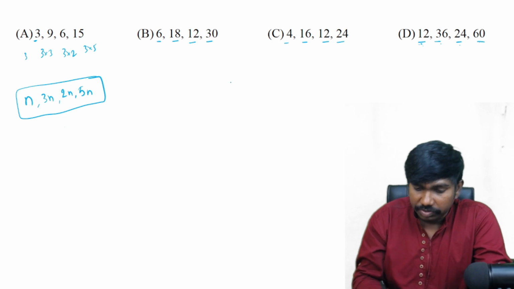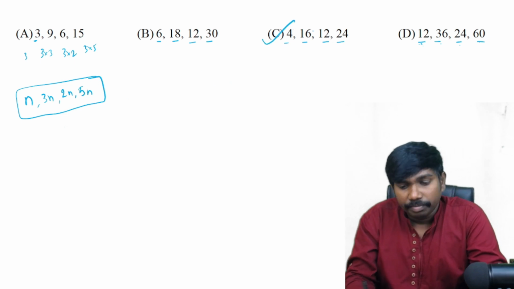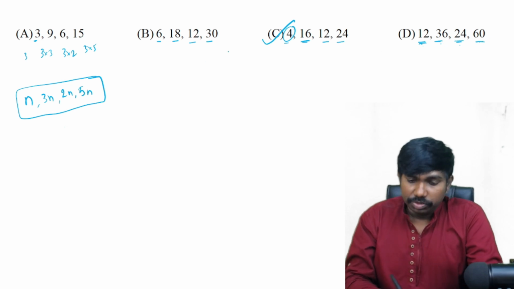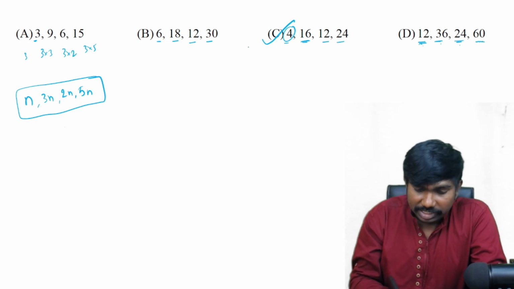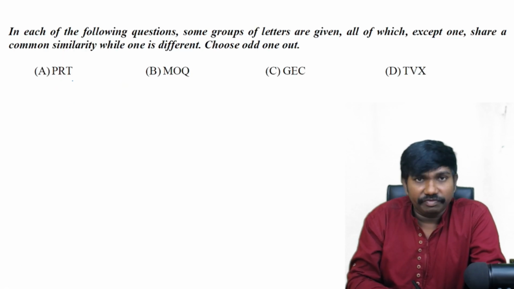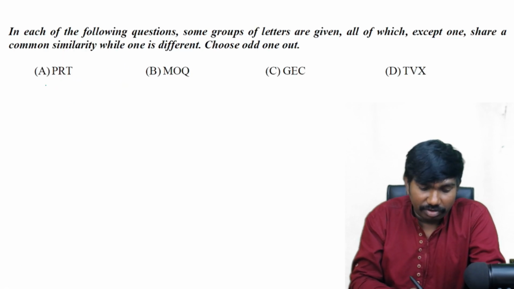And which one is not following that logic? This is option C, correct? This is n, okay, but this is not 3n, this is 4n. Here 12, if it is n, 3n correct, 2n correct, and 5n is also correct. So the answer is option C. All except option C are following this pattern.